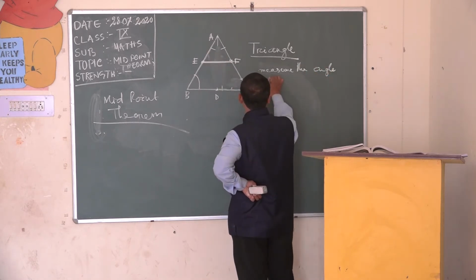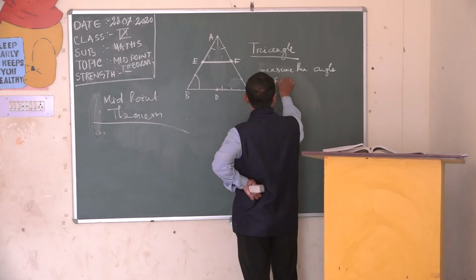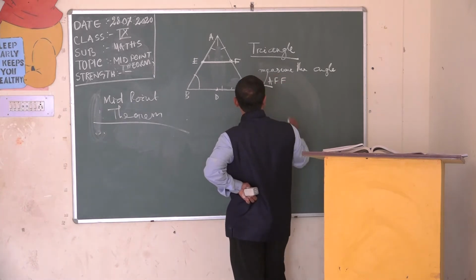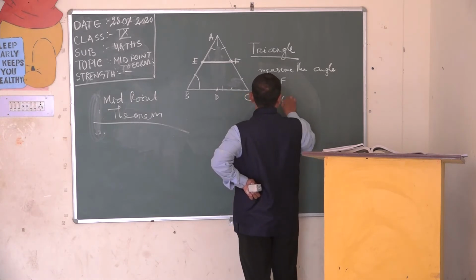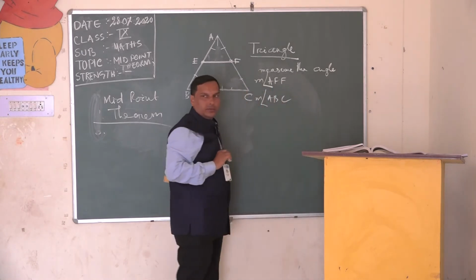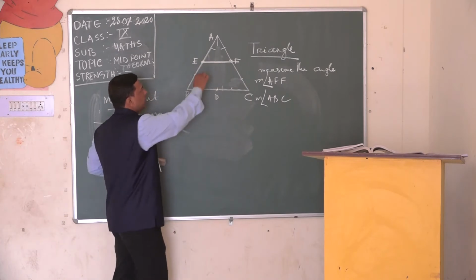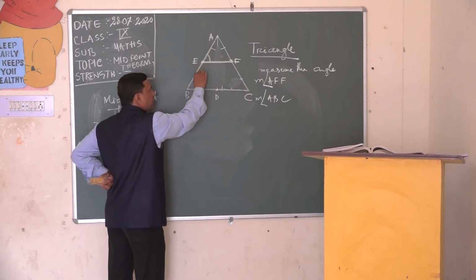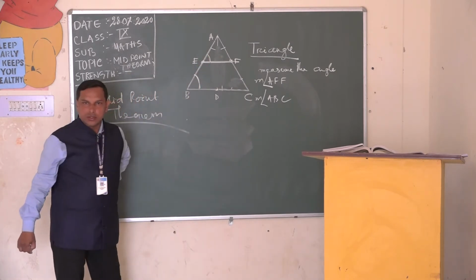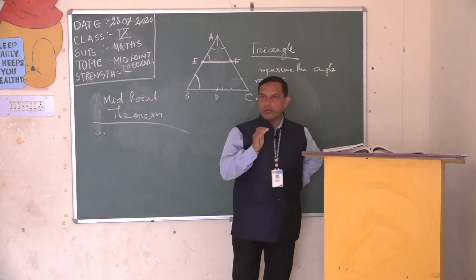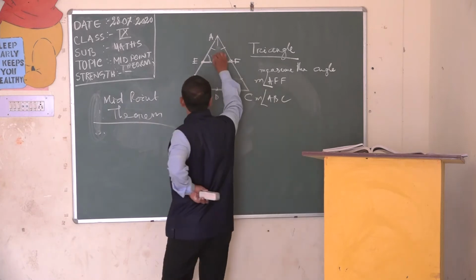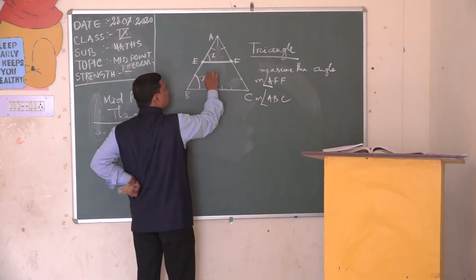This angle AEF, and measure the angle ABC, and then compare them. Just compare these two angles. Here this is one angle and this is another angle. Got my point? So after measuring, students, you can find that if this is X, definitely this is also X.